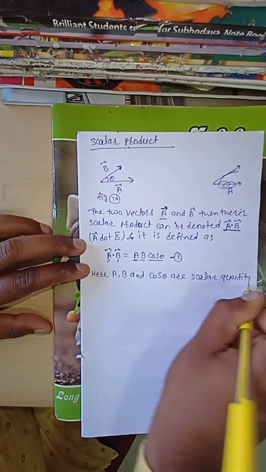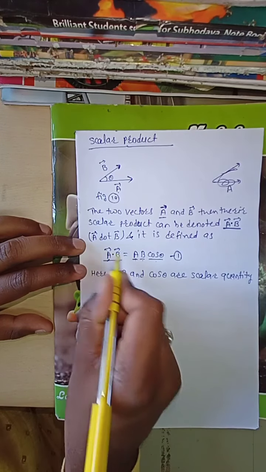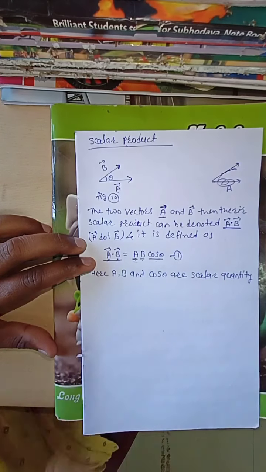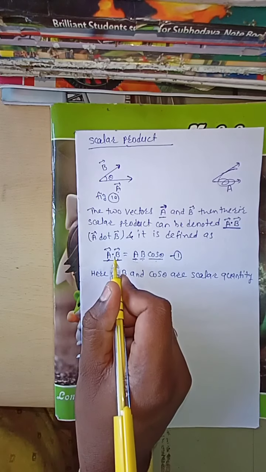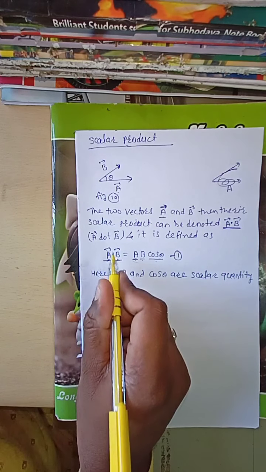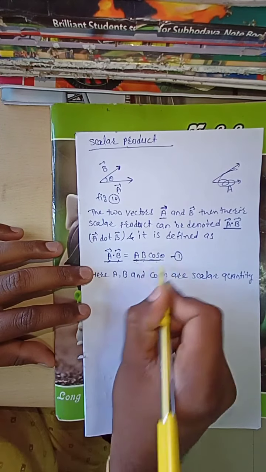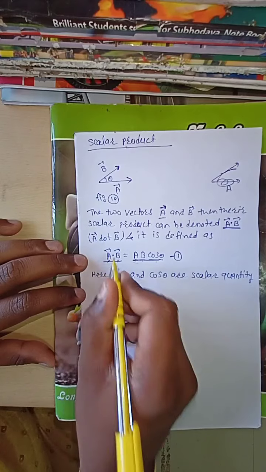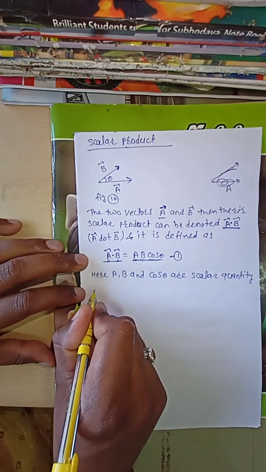From that, you can say that A bar dot B bar, the scalar product of two vectors, is a scalar quantity. When you take a scalar product or dot product between two vectors, your answer is a scalar.